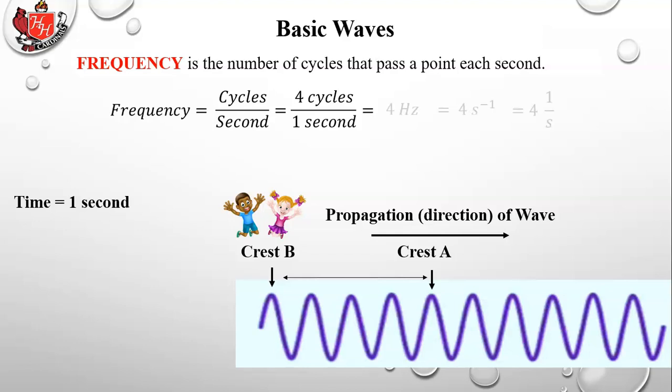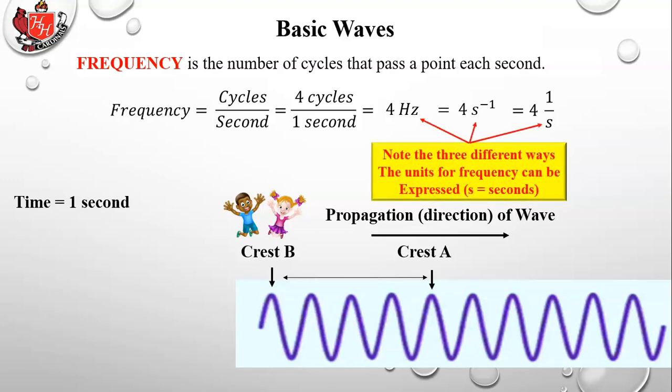That's the frequency. Now we express that in 3 different units of measure. One is called a hertz. The other is 1 over seconds, and that's really the base unit that I like you to use, because it allows you to do unit cancellations with frequency. The other 2 don't. But if you remember your math, 1 over anything can be expressed as s to the minus 1 power. That's 1 over s, so it's the same thing. So all 3 of those, hertz, seconds to the minus 1, and 1 over seconds, are the unit of measure for frequency. Note the 3 different ways the units for frequency can be expressed.